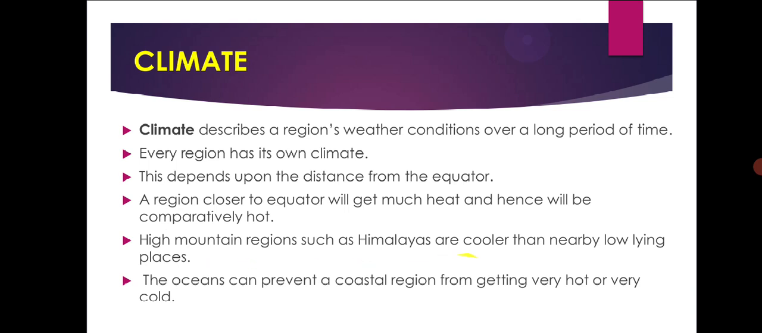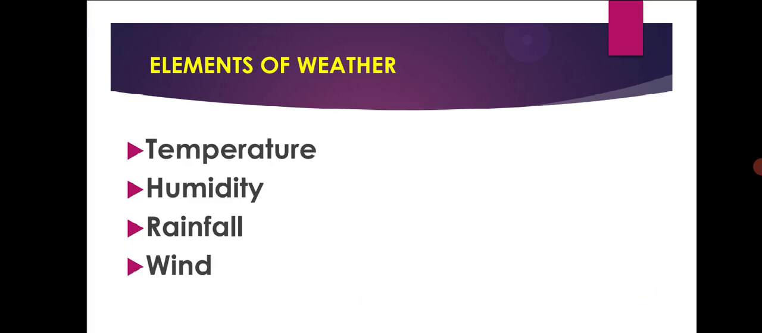High mountain regions such as the Himalayas are cooler than the nearby low lying places because they are away from the equator. The oceans can prevent the coastal region from getting too hot or very cold.